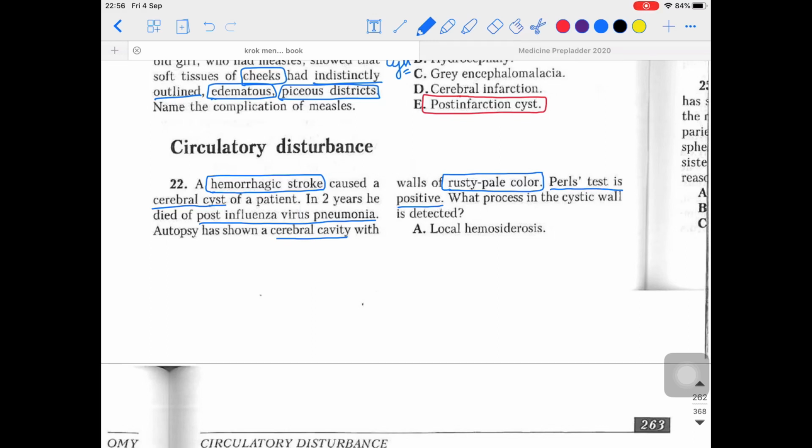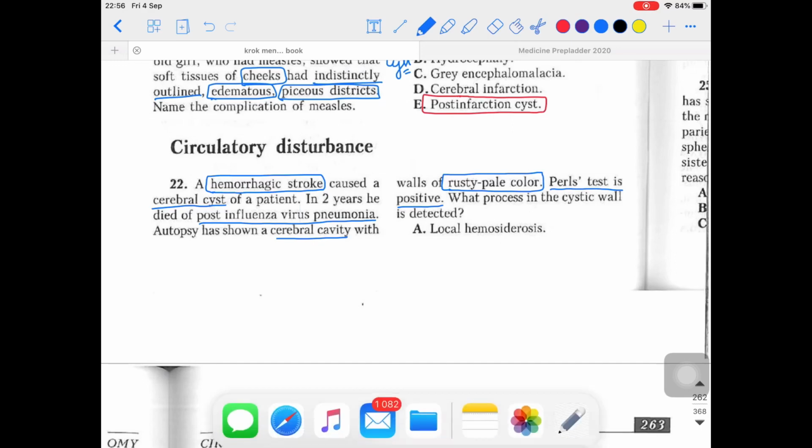So in this particular question, let me summarize: a hemorrhagic stroke caused a cerebral cyst in this patient. He had a history of the influenza virus, due to which he died. In the autopsy, the cerebral cavity is showing a rusty pale color, and the pulse test is positive. We know if the pulse test is positive, it's going to be hemosiderosis. Now let's talk about the types of hemosiderosis.